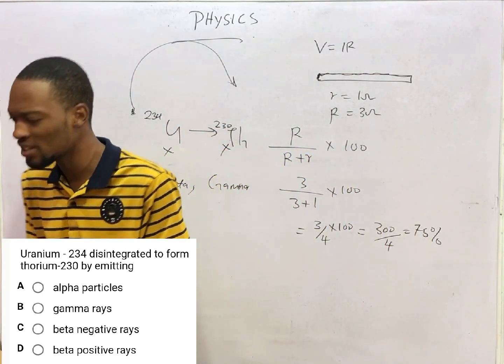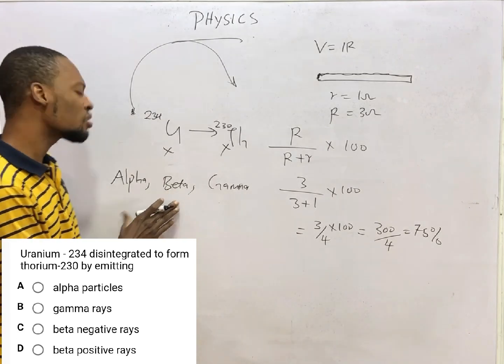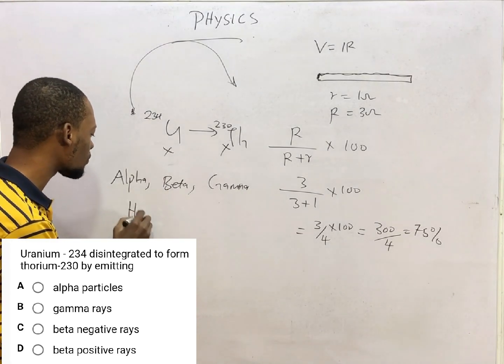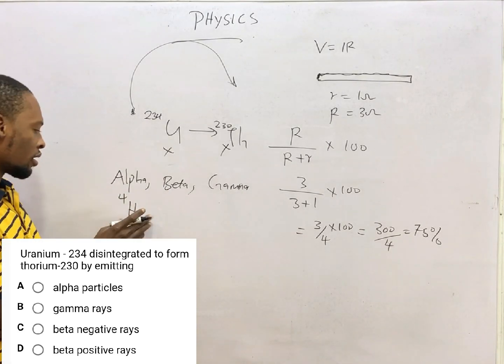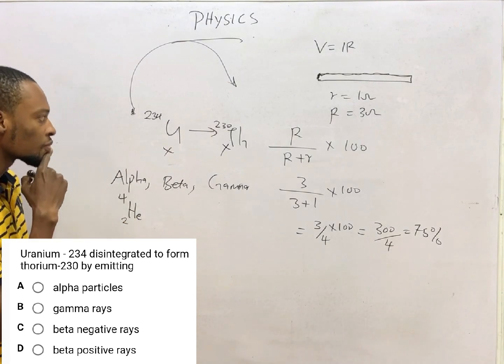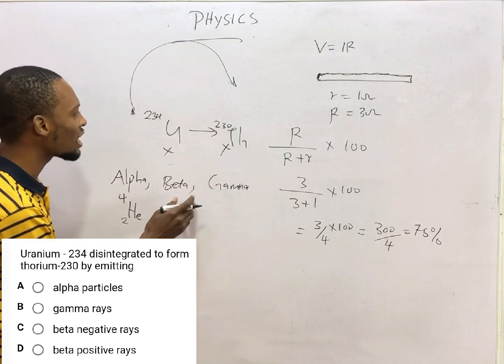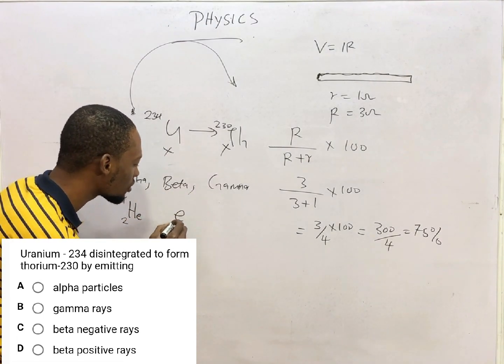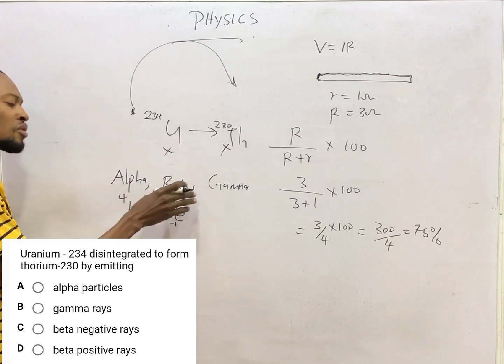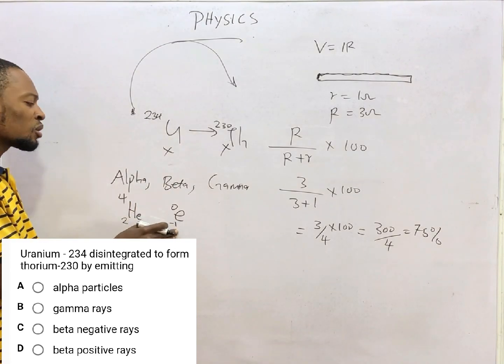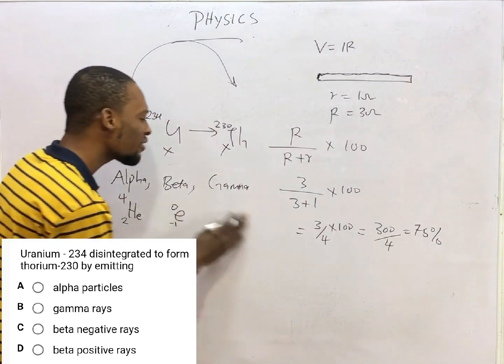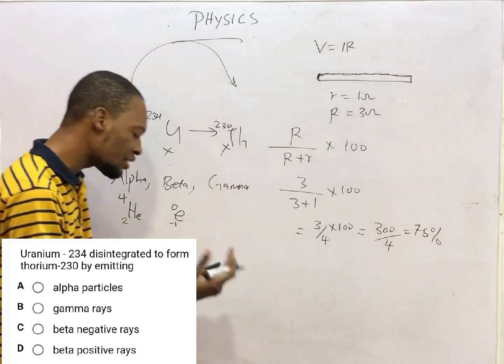What are alpha particles? Alpha particles are simply helium nuclei. They have mass of 4 and atomic number of 2. Beta particles are simply fast-moving electrons. Electrons have mass of 0 and atomic number of -1. Gamma rays are just radiation, they are rays.